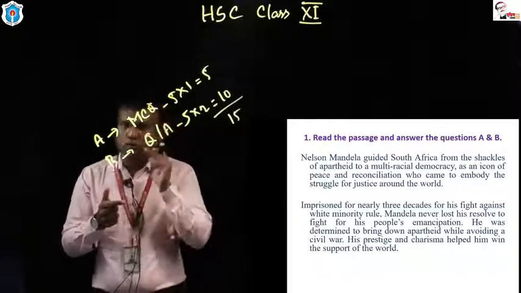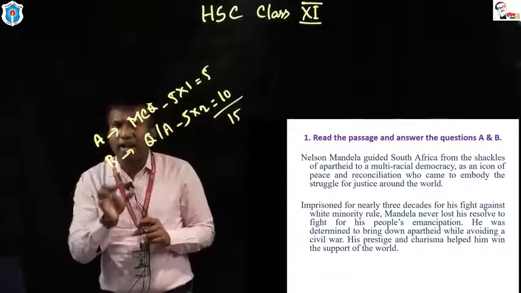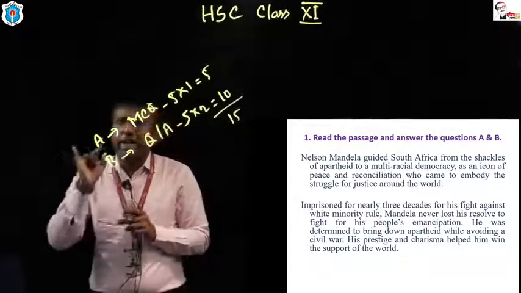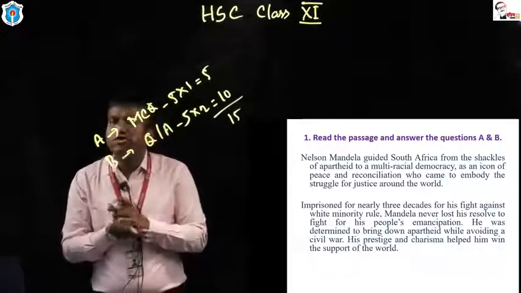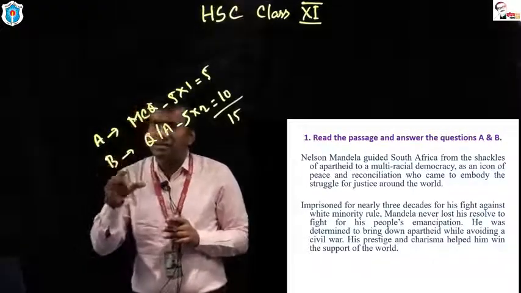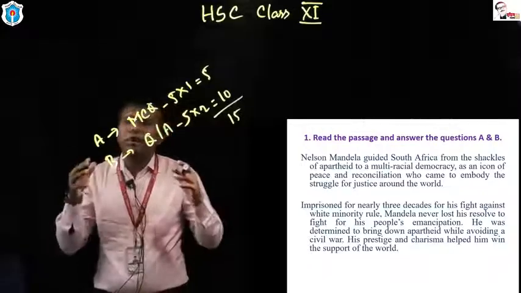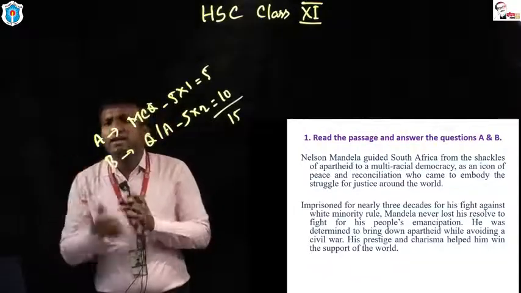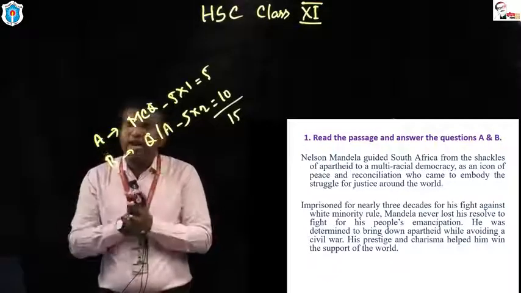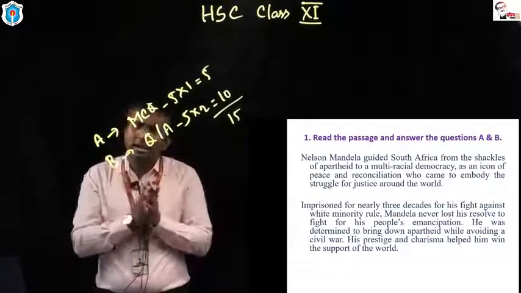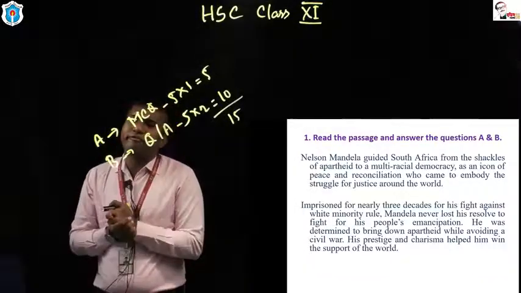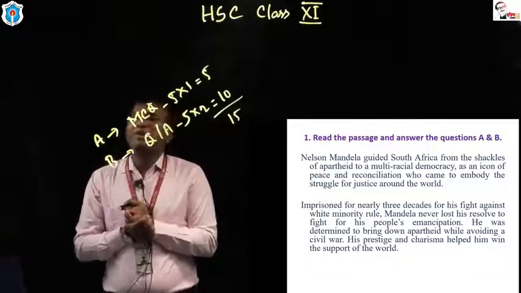This apartheid was removed by Nelson Mandela, and Nelson Mandela could materialize his dream to introduce multiracial democracy. Here multiracial democracy means the democracy in which all the political groups will be able to get themselves involved. In this, after Nelson Mandela got the power, after Nelson Mandela got the presidency of South Africa, the people of South Africa got their political emancipation.